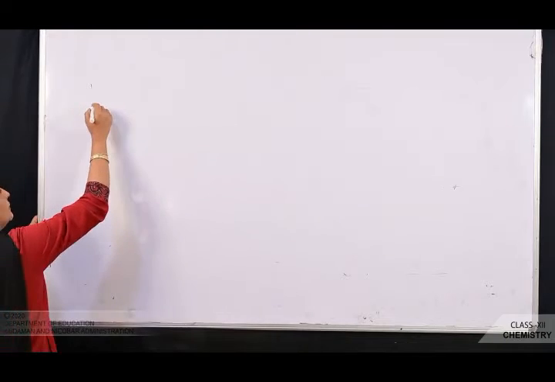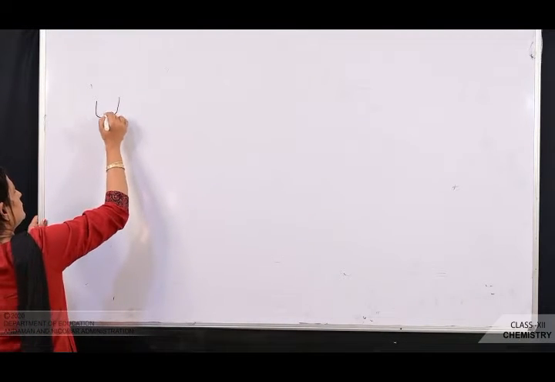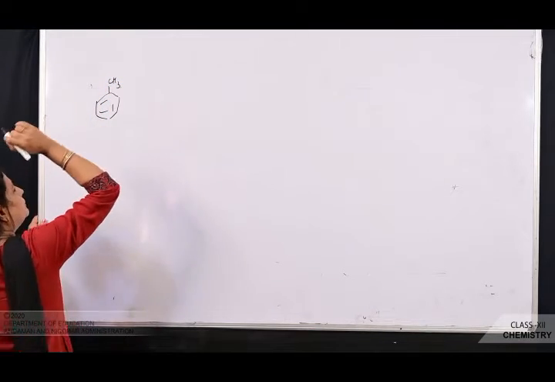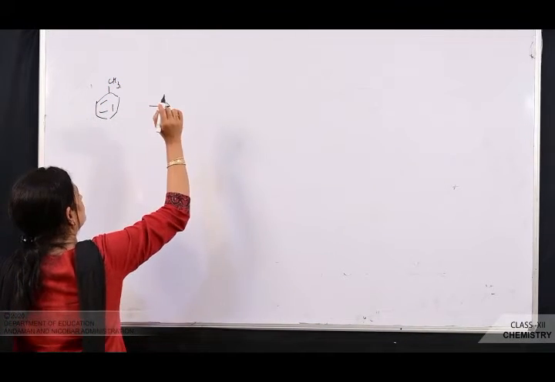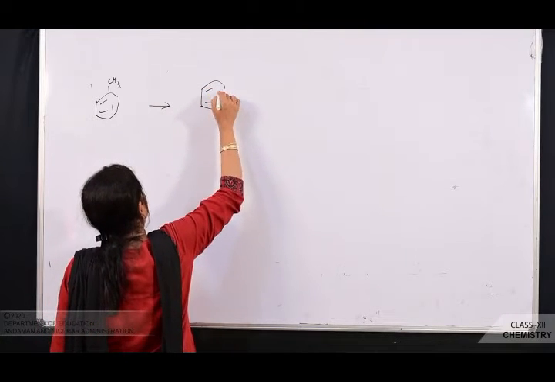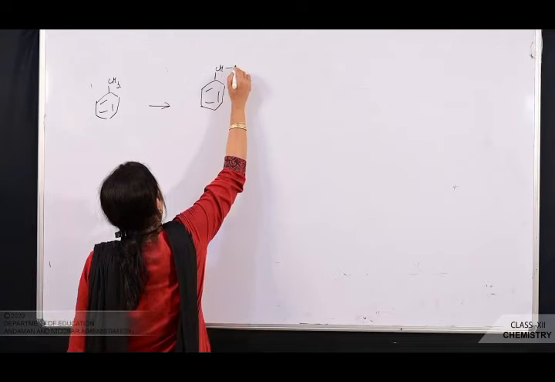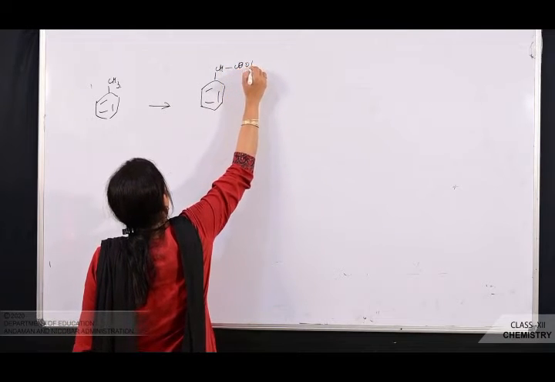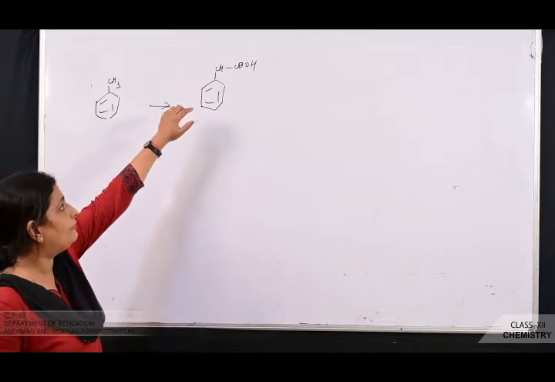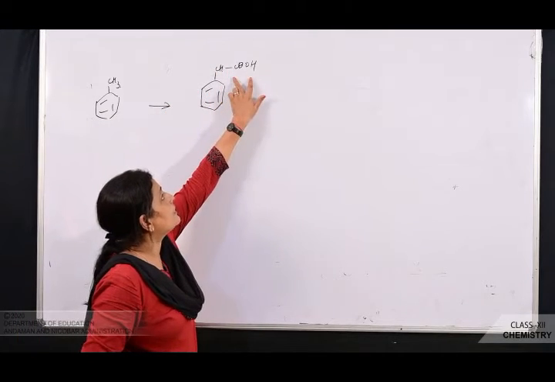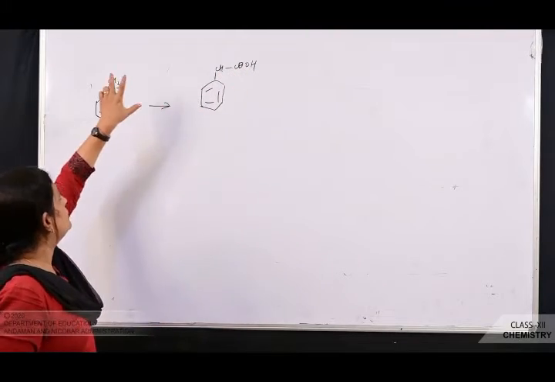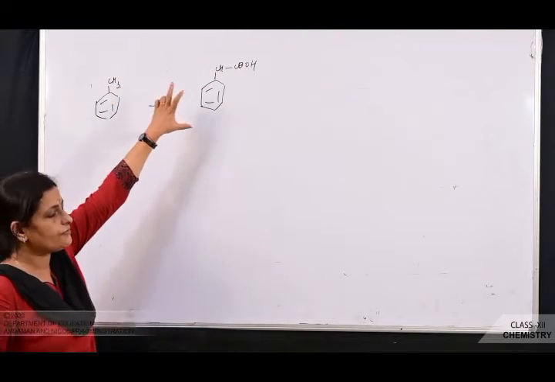Next, let us do some conversions. So I'm writing here, you have to convert toluene to phenyl acetic acid, or alpha phenyl acetic acid. Why alpha? The carbon atom adjacent to the functional group is known as what? Alpha, when the functional group has a carbon atom. So toluene is given and this is phenyl acetic acid.